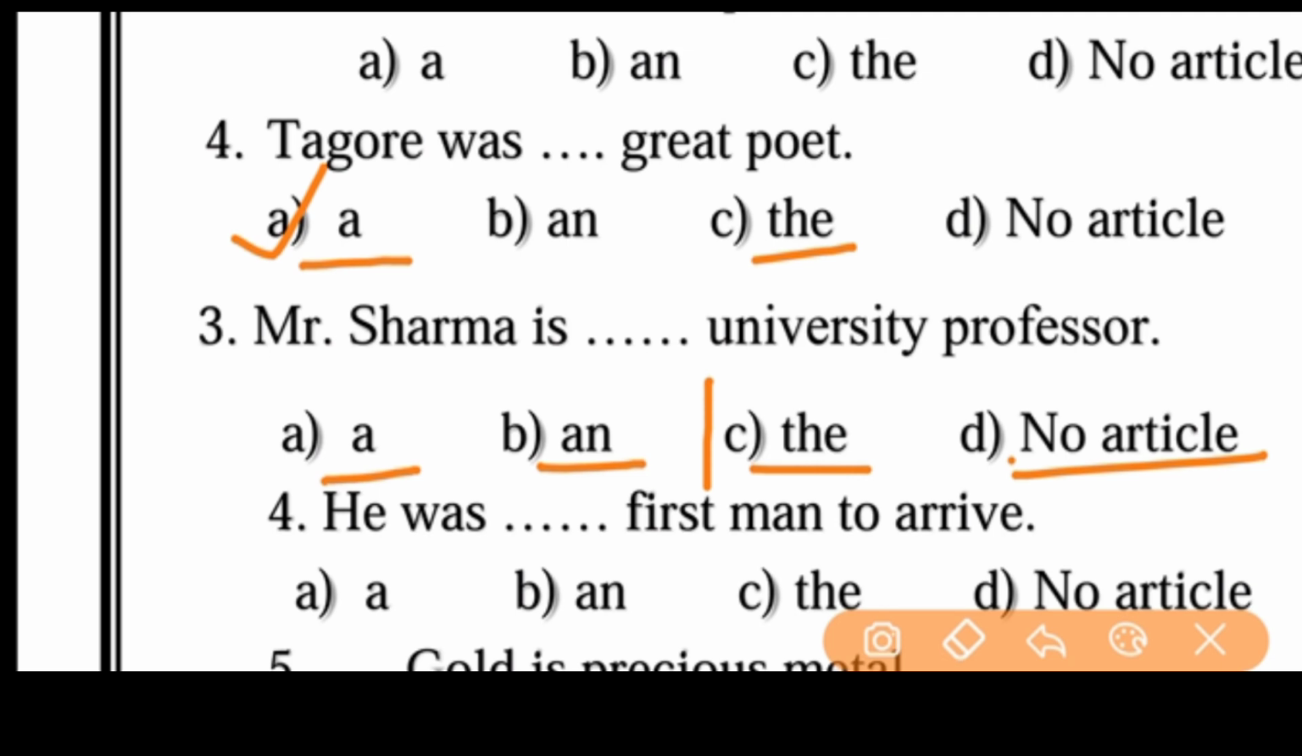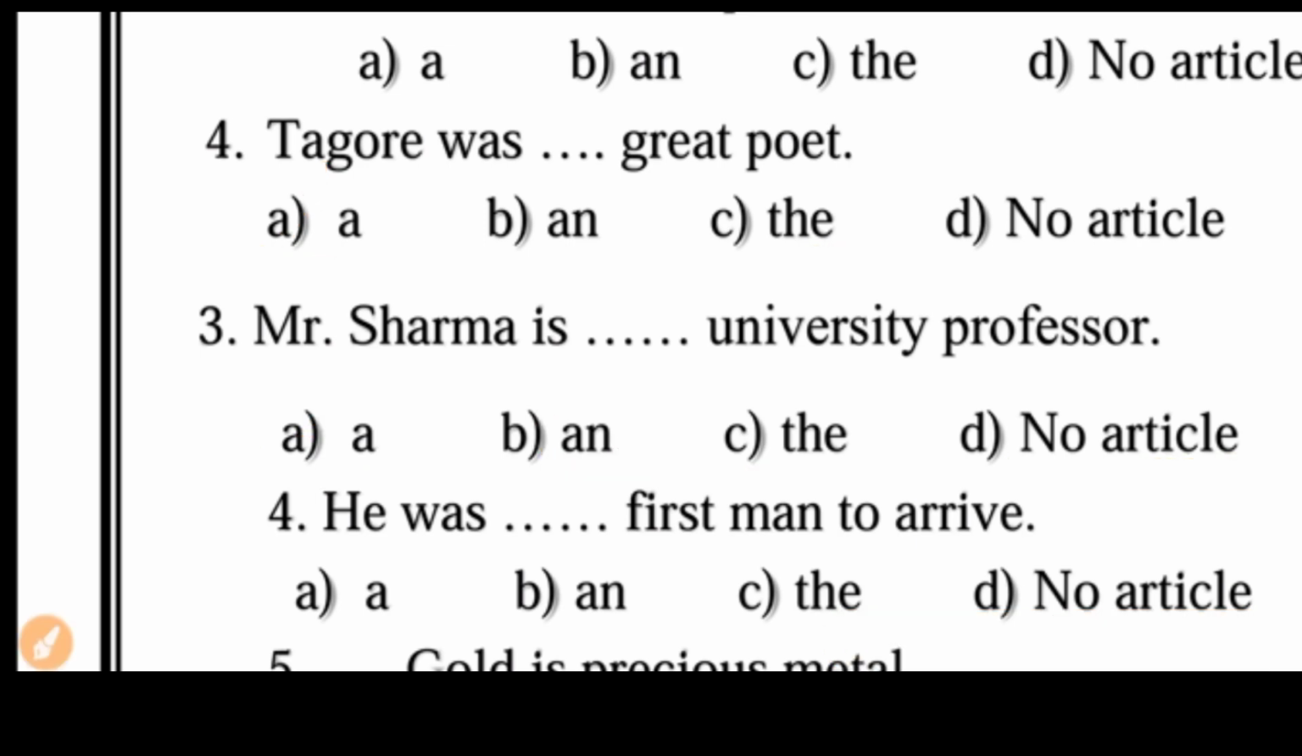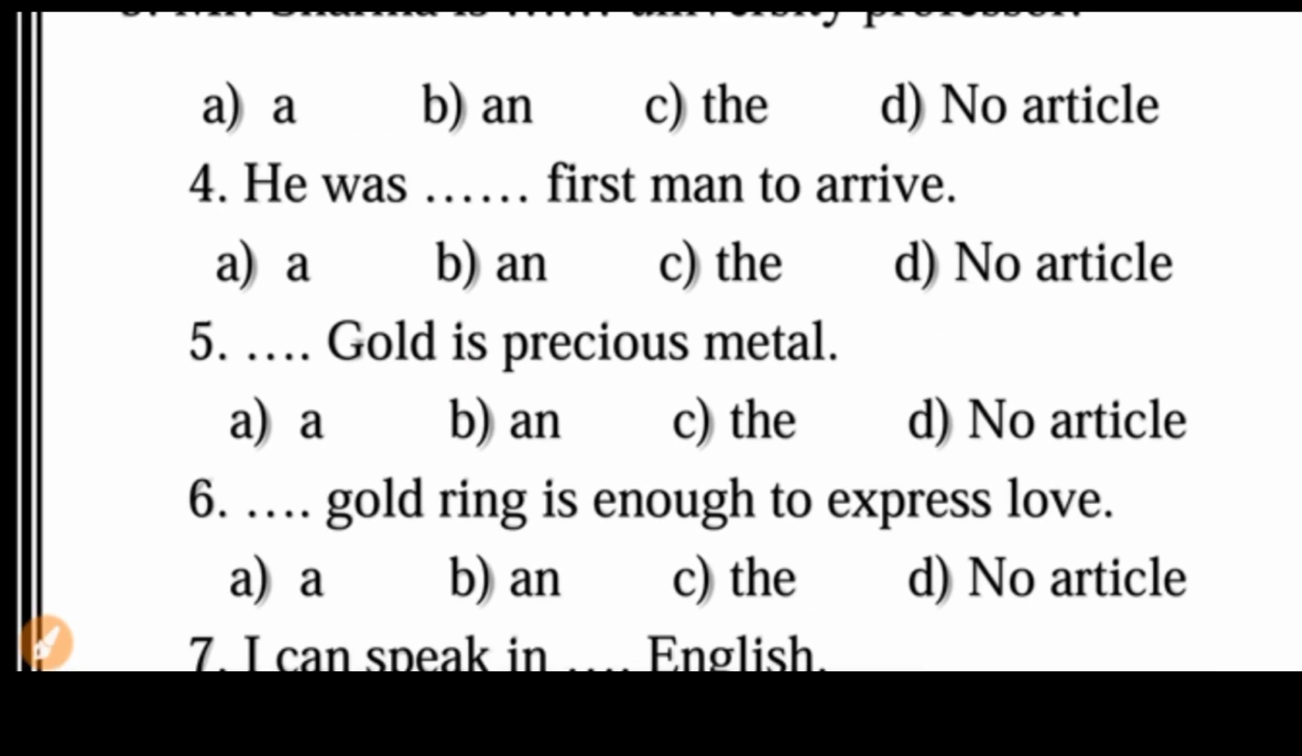Yes. And everybody will confuse and they prefer an here, but it is not right answer, because of course the university, the letter begins with U vowel letter. Obviously it is vowel letter, but the sound, the pronunciation starts with ya, you. So A is the right answer. Mr. Sharma is a university professor. And next we can move on to the another question, friends.